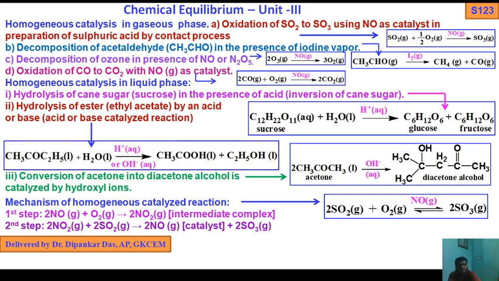Now homogeneous catalysis in the liquid phase. Hydrolysis of cane sugar or sucrose in the presence of acid is called inversion of cane sugar. We have discussed homogeneous catalysis in the gaseous phase, meaning reactant and catalyst are in the gaseous phase. Now we are going to discuss homogeneous catalysis in the liquid phase, meaning reactants and catalysts are in the liquid phase.